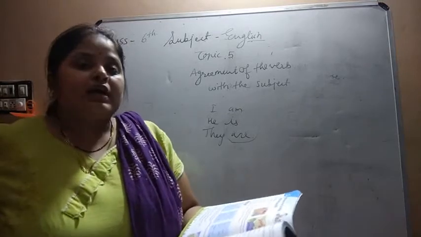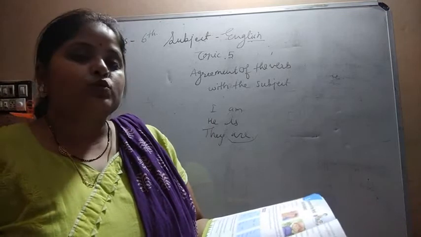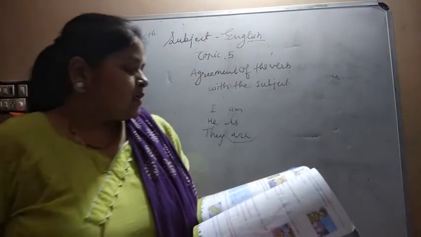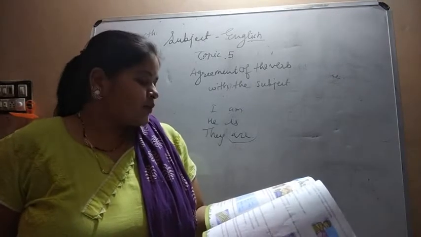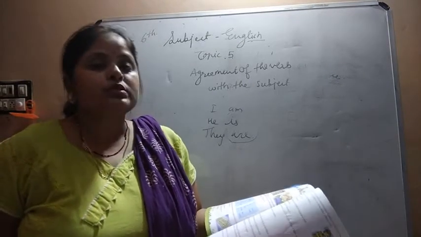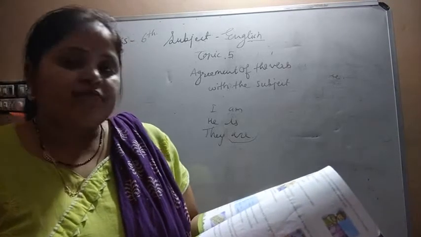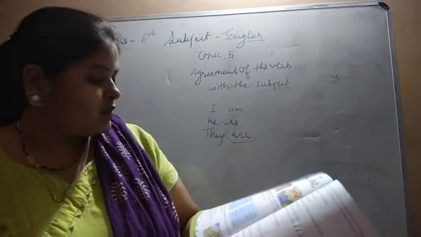Remember, with I we always use am. With you, we, they we use are. With he, she, it we use is. Then with I, he, she, it we use was. With you, we, they we use were. With I, you, we, they we use have. And with he, she, it we use has. Okay.